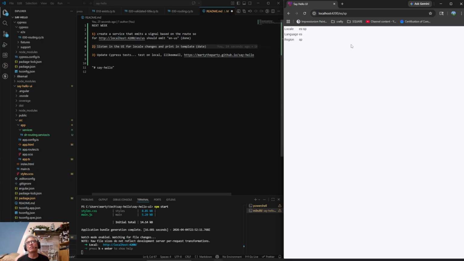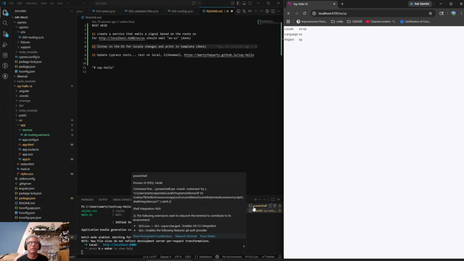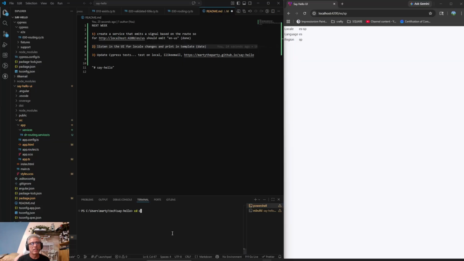Now, I guess it's kind of cool because you can type in whatever you want. That's going to be one of the features of this application: you can check for anything you want. But if I haven't built it out yet, then you'll have to type in the word that goes with whatever you're trying to match. So we do have our routing service. Basically, all I want to do is go into Cypress. I need to keep an eye on my battery. All right. So let's go over here. CD Cypress. I believe I call it Cypress, and then npm run Cypress.